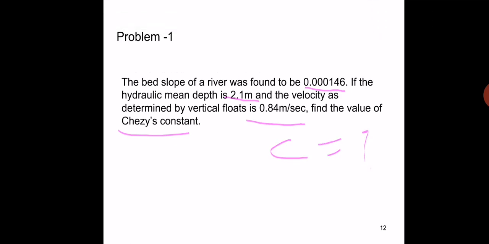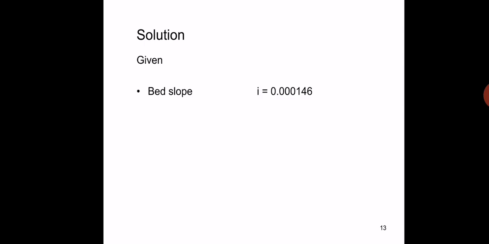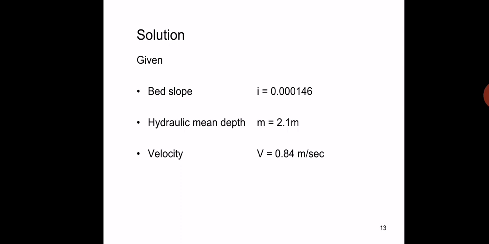Here we will solve the problem. He has given bed slope i is equal to 0.000146, hydraulic mean depth M is equal to 2.1 meters, and velocity V is equal to 0.84 meter per second. According to the Chezy's formula, we know that V is equal to C into root M i. So he has asked for the C value.